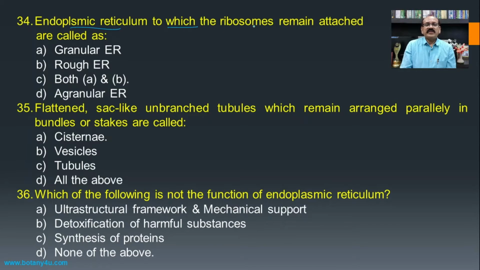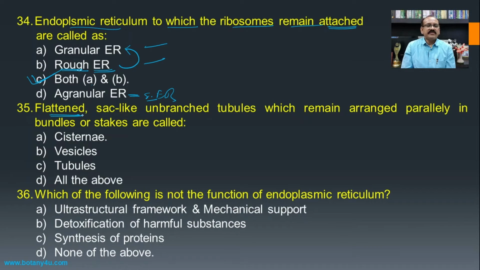Endoplasmic reticulum to which the ribosomes remain attached. If you see, when the ribosomes are attached on the surface or the wall of the endoplasmic reticulum, then it is known as the rough endoplasmic reticulum, and the rough endoplasmic reticulum is also known as the granular type of endoplasmic reticulum, and hence these two are the correct names for the endoplasmic reticulum which has ribosomes attached to it, and hence both A and B will be the answer. The agranular is nothing but the smooth endoplasmic reticulum.